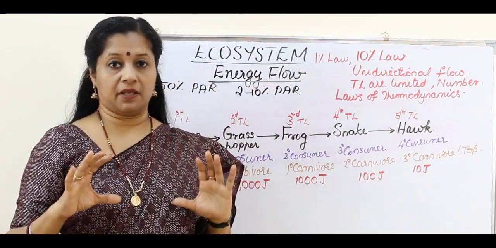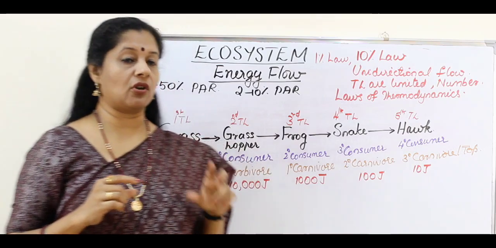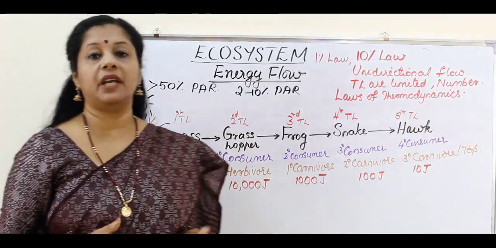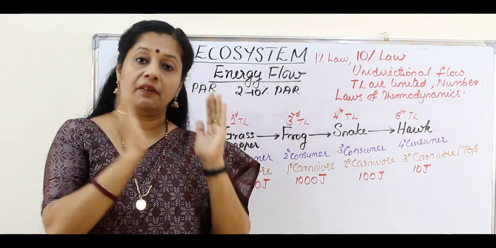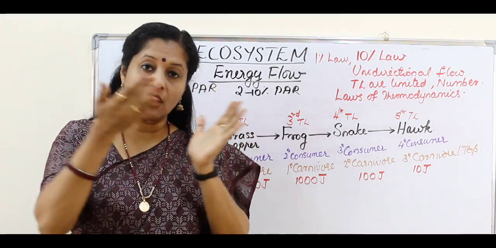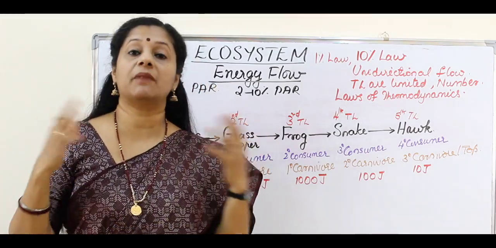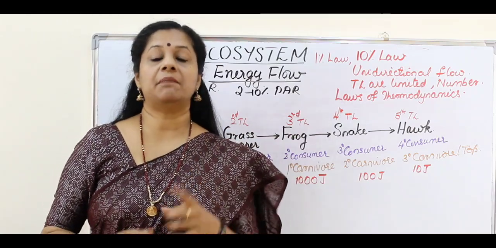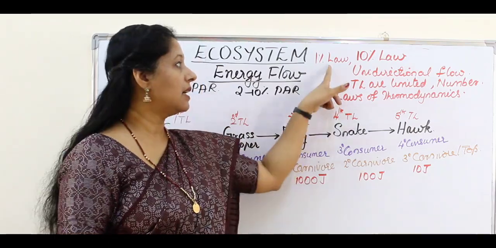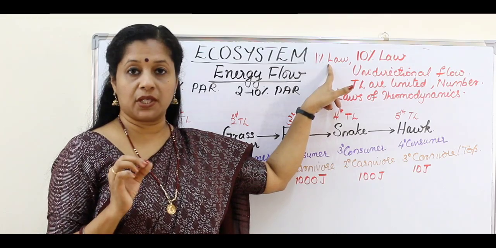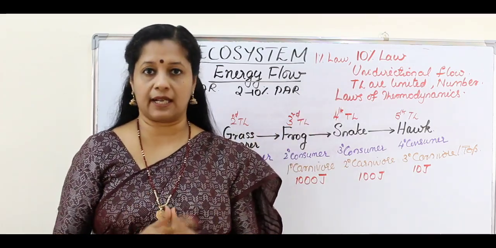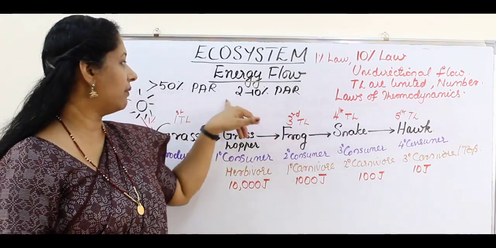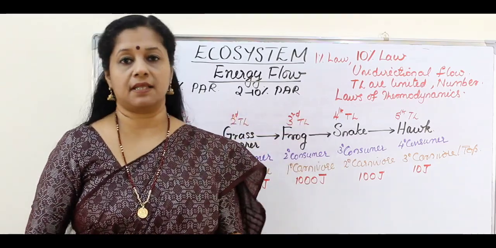In that 50%, again plants can make use of only 2 to 10% of the energy. So that means a very small fraction. Suppose of the 50% of the solar energy, plants use 2%, means from overall sunlight only 1% is utilized by plants. So during photosynthesis, green plants utilize only 1% of the total solar energy. But from PAR they make use of 2% to a maximum of 10% only.